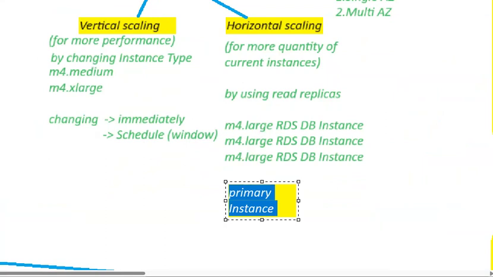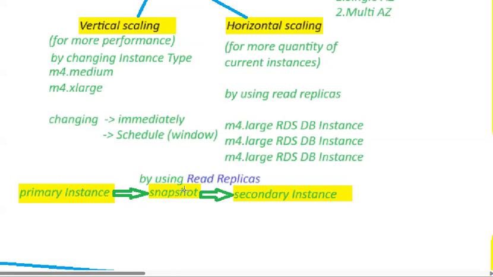From that snapshot, you can create this secondary instance by using read replicas. Without disturbing the primary instance, you can create this secondary instance in horizontal scaling by using read replicas and snapshot. So does it save my performance, and does it save my response? Yes. So in this way, we can scale horizontally. Here at the end, I have the primary instance, secondary instance, like this many instances.